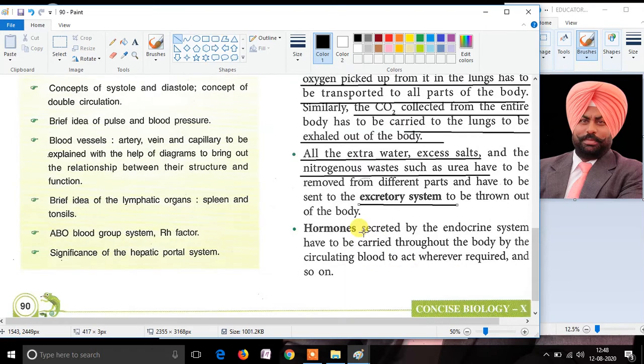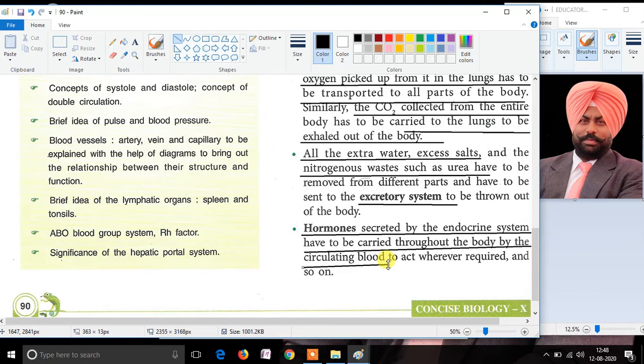Moving on further, hormones are also secreted inside the body by the endocrine system, and these hormones need to be transported throughout the body, and they are transported by the blood. If the blood circulates, all these hormones are well distributed inside the body. Here, the blood is also acting as a fluid inside the human body.